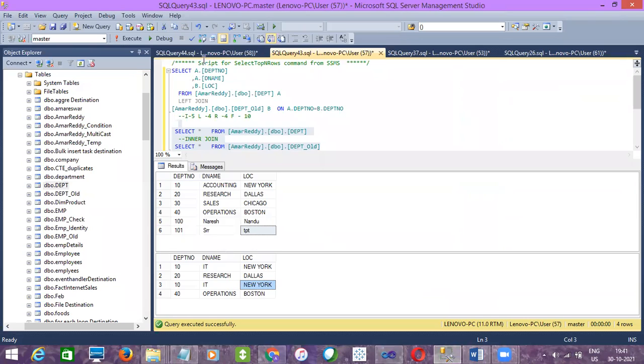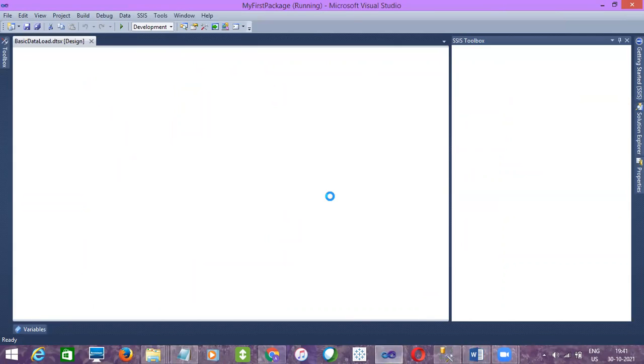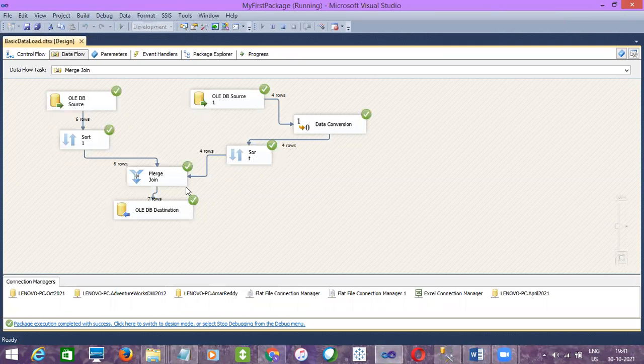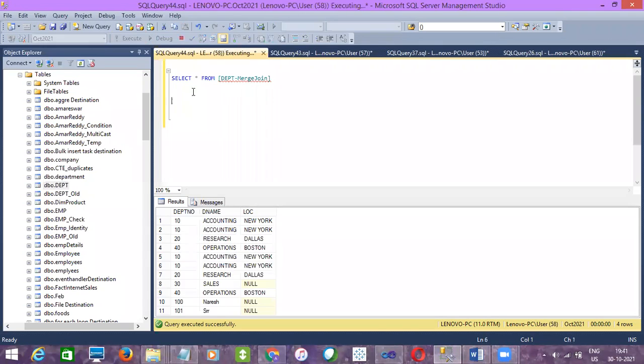In the destination we have only 4 for now. So when it inserts the left join output, it should be 4 plus 7, right? So let's check that. 7 rows are inserted, right? If I go to the destination, you can see the existing 4 plus 7 for the left outer join. You can see 11 rows, right?